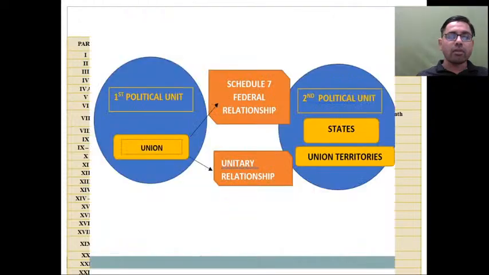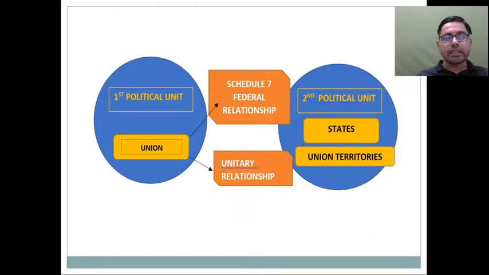Before entering into this chapter of union territory, on your screen you may see the same thing that I discussed while discussing federalism: in the Indian Constitution there are two types of political units. On one side we have the union, and on the other side the states. We discussed that there exists a division of power mentioned in Schedule 7 of the Indian Constitution, where List 1, List 2 and List 3 are the union list, state list and concurrent list.